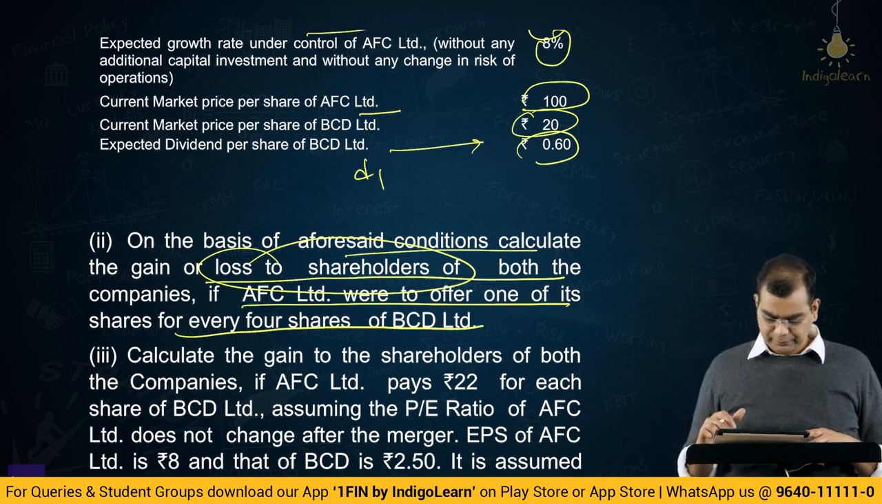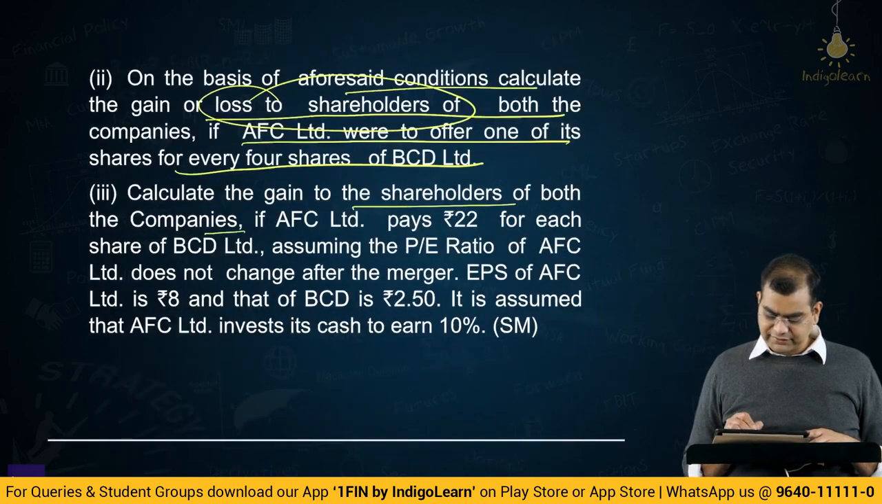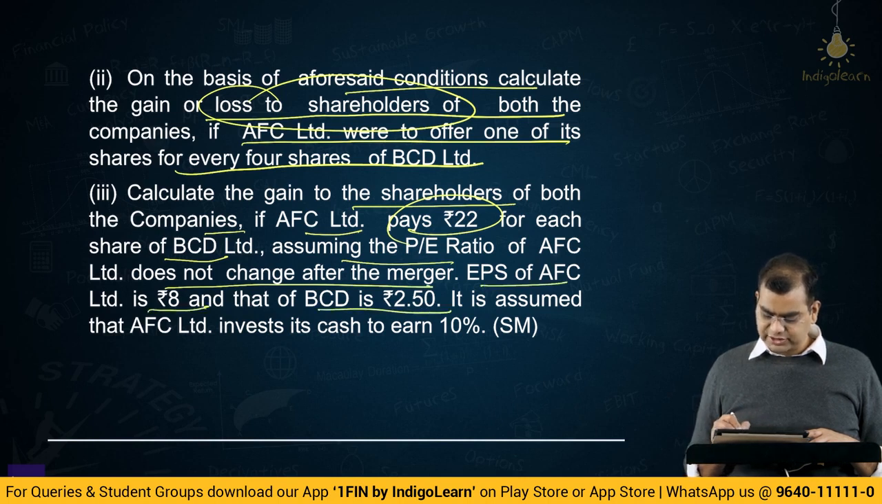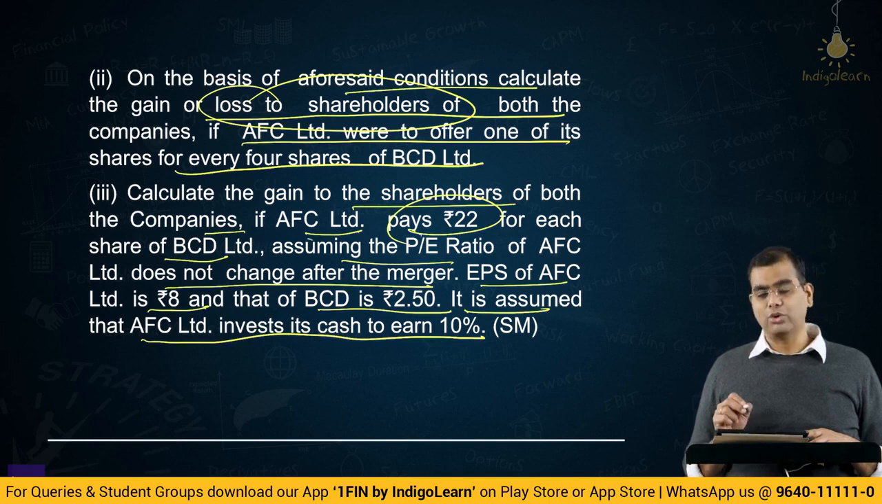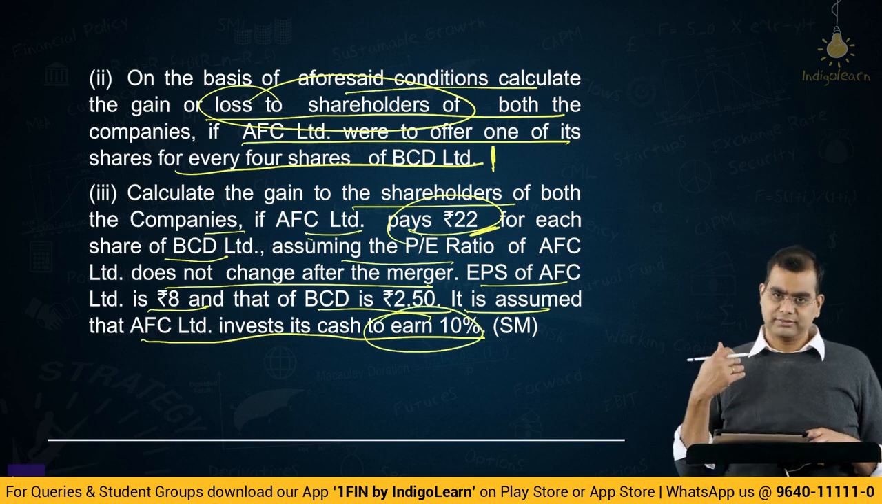We can do it on the market value basis also. Calculate gain to shareholders of both the companies if AFC pays 22 for each share of BCD. Assuming PE ratio of AFC does not change after the merger, and EPS of AFC Limited is 8 and that of BCD is 2.5, it is assumed that AFC invests its cash to earn 10%. Let me reread this. If AFC pays 22, here it means pay, that is cash outflow. In the previous one, there is a swap. Here, there is no swap, there is cash outflow, which is why they have given that they earn 10% on cash. Whenever there is a cash outflow, there is money going out.